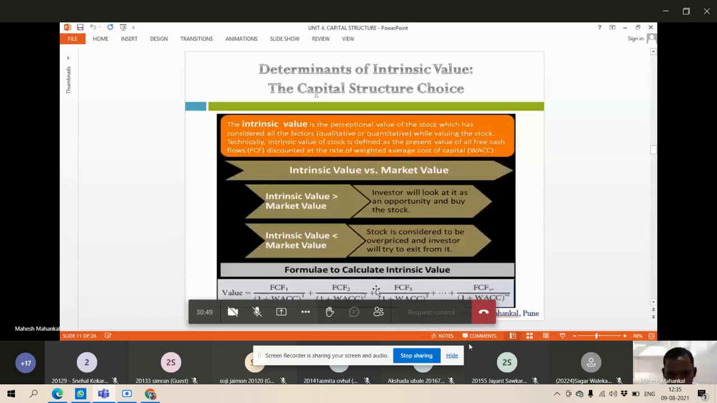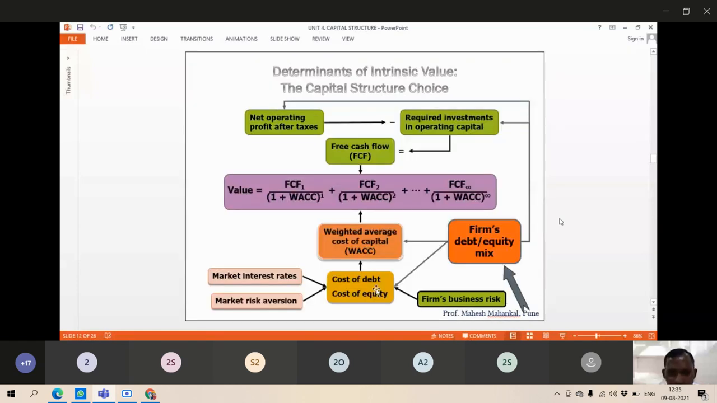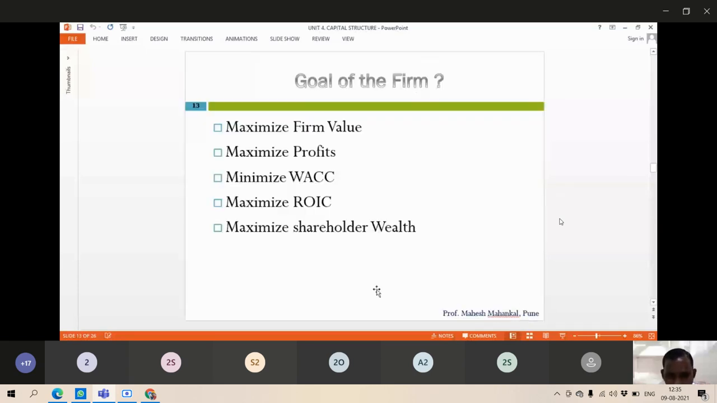Okay, determinant of intrinsic value of capital structure. Intrinsic value: investors will look at the opportunity to buy the stock. Okay, the goal of the firm is to increase the value of the firm, maximize the profit. WACC.